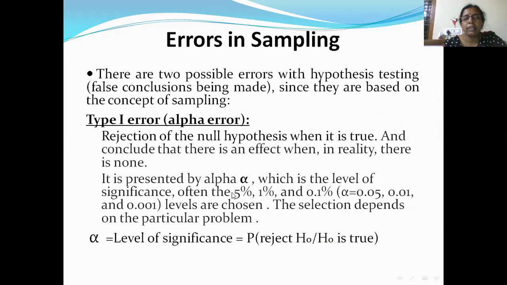Often this alpha, we take it as 5% or 1% or 0.1% levels. This selection of 5%, 1% or 0.1% depends on the problem we are doing. So here alpha, which is defined as level of significance, is equal to the probability of rejecting H naught when H naught is true. That is level of significance. Rejecting H naught when H naught is true is type 1 error. The probability of rejecting H naught when H naught is true is called the level of significance alpha.